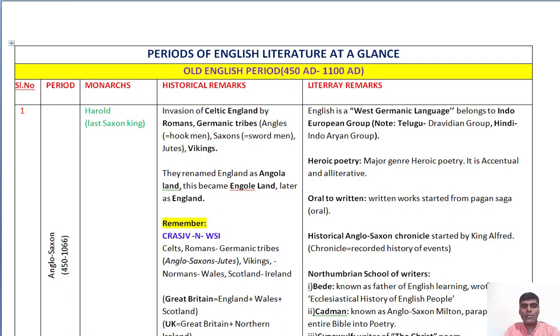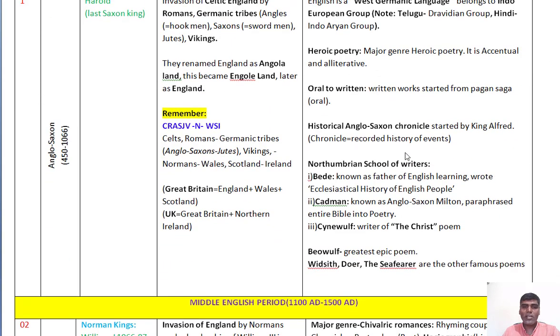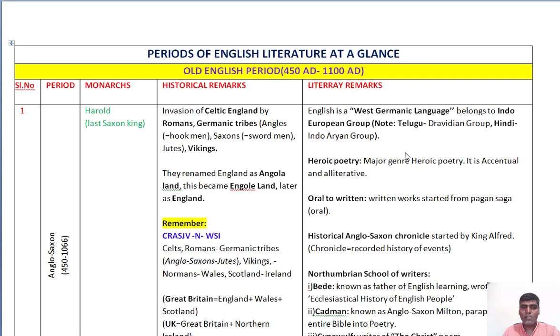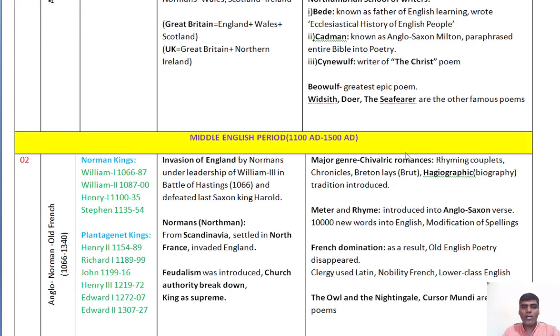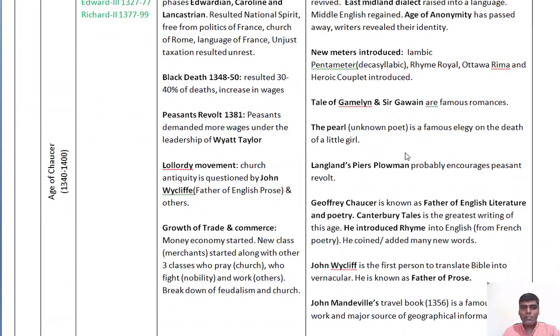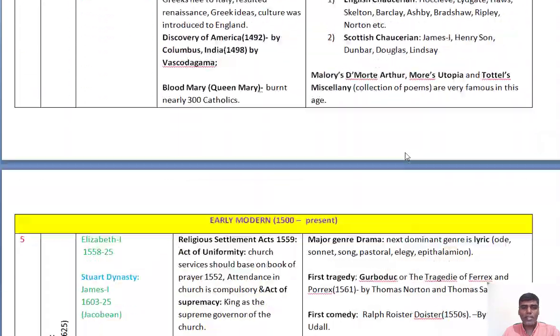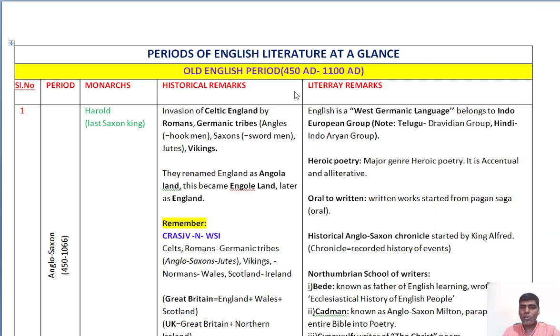In today's class, we are going to study about the periods of English literature. I tried to present the history of English literature in a table format, which is very useful for JL, DL, as well as for all the competition examinations. And it's an attempt to make the study of English literature very easy, and it's a bird's eye view of the entire history of English literature. I tabulated the entire history from the Old English period to the Modern English period.